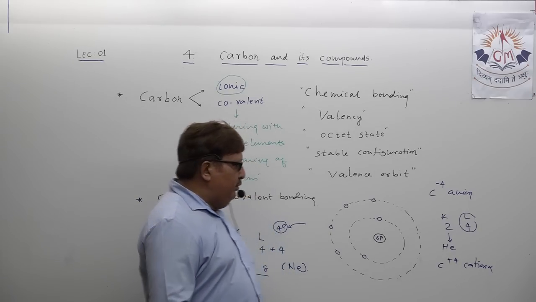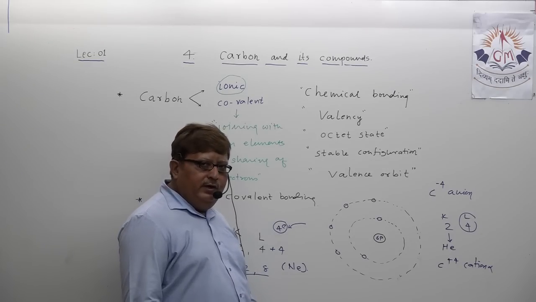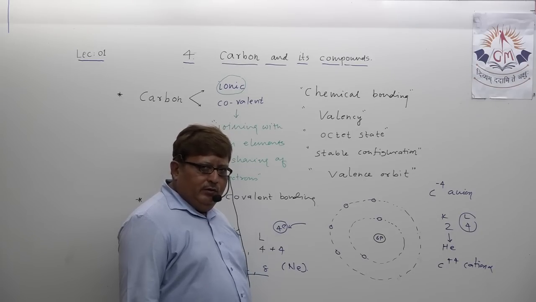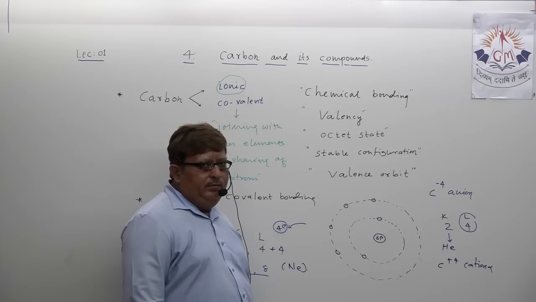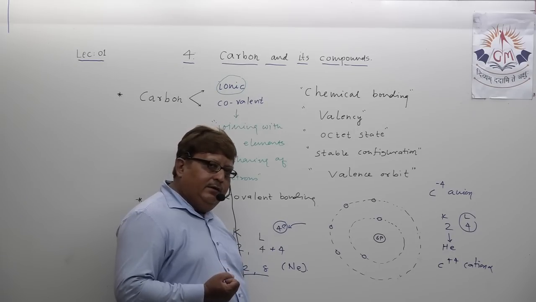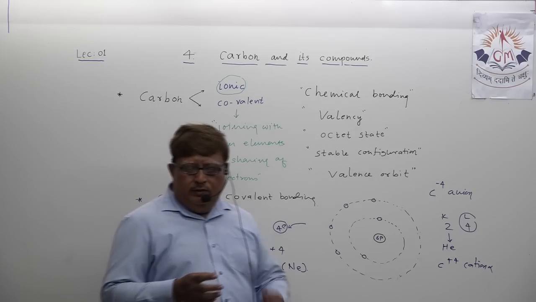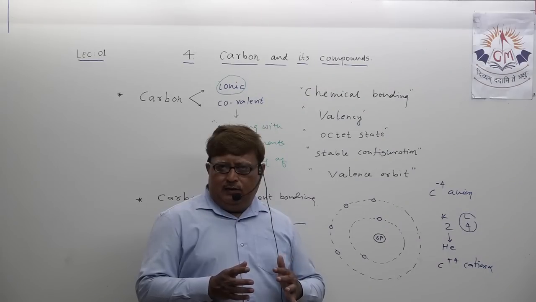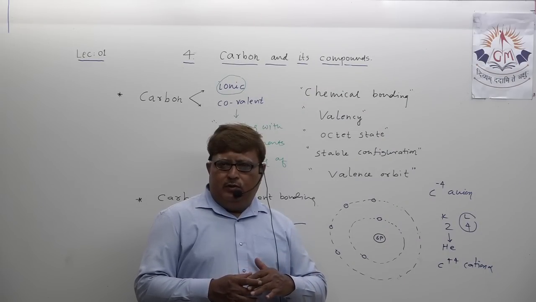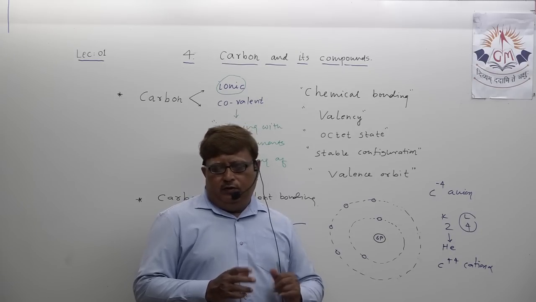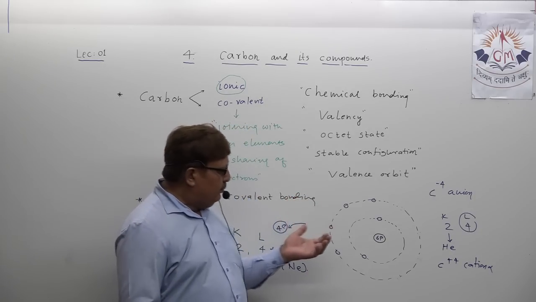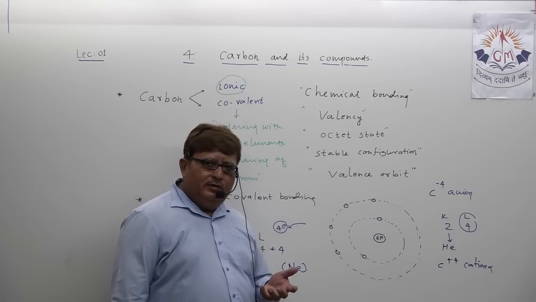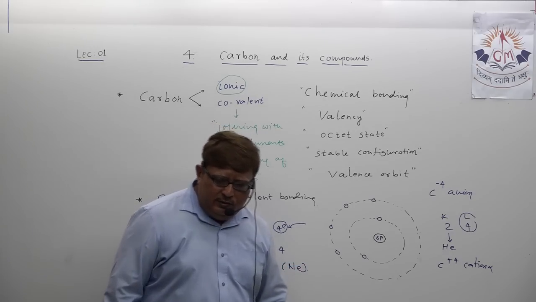Understand? So my dear students, carbon fails to acquire ionic nature. So carbon has the only option left, that is to share electrons. We are going to understand in this chapter the sharing of electrons between atoms in molecules and compounds. But my first target, because we started our discussion about carbon, why not understand sharing in the carbon atom first?